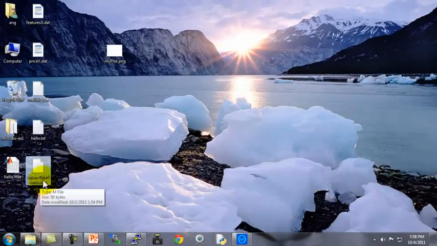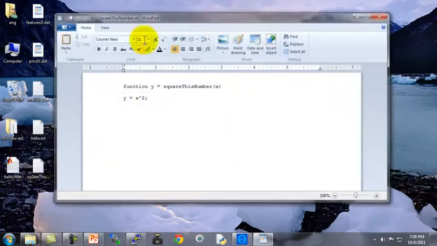This is how you define functions in Octave. You create a file with your function name and ending in .m. And when Octave finds this file, it knows that this is where it should look for the definition of the function squareThisNumber.m. Let's open up this file.